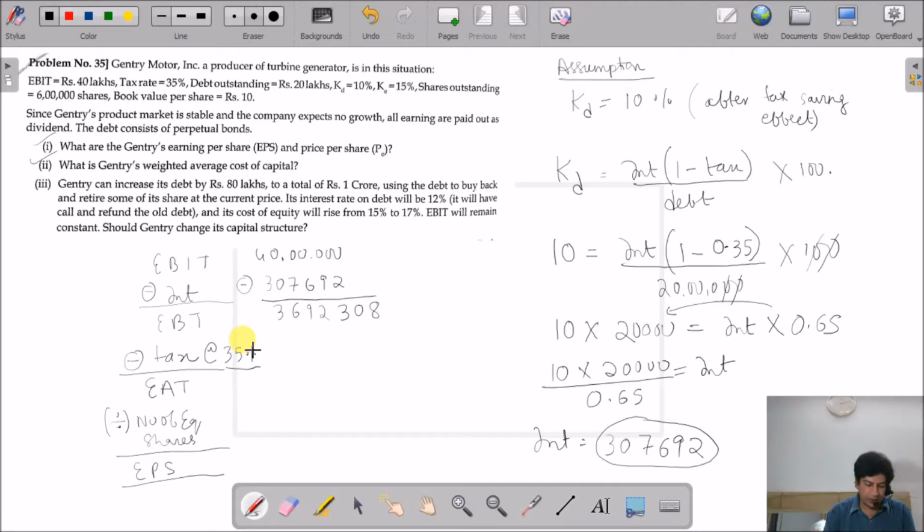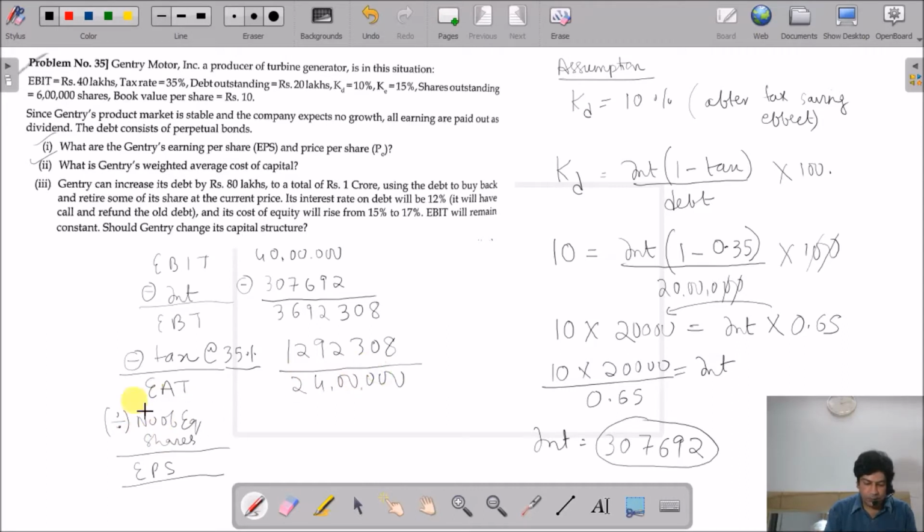3692,308 into 35%. So 1292,308. I'm rounding it off. It's 1292307.80 paisa. So I'm taking 308 instead of 307. So this I'm subtracting: 3692308 minus 1292308. So I am going to get 24 lakhs.